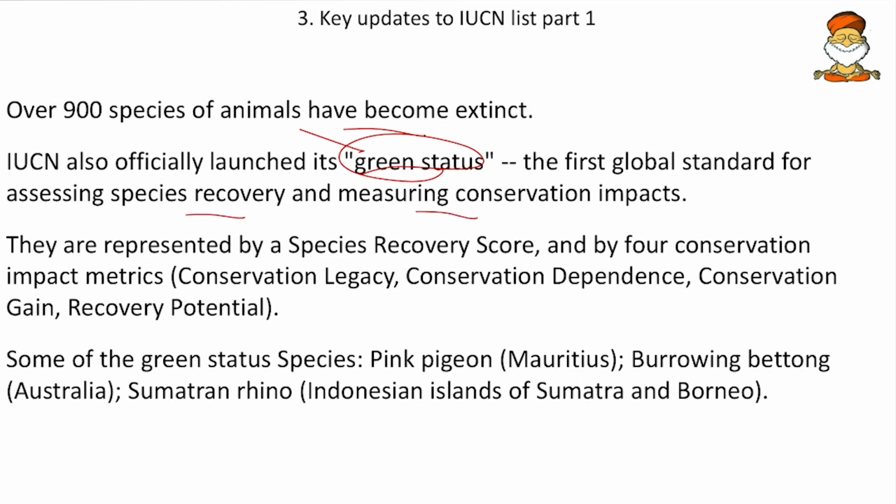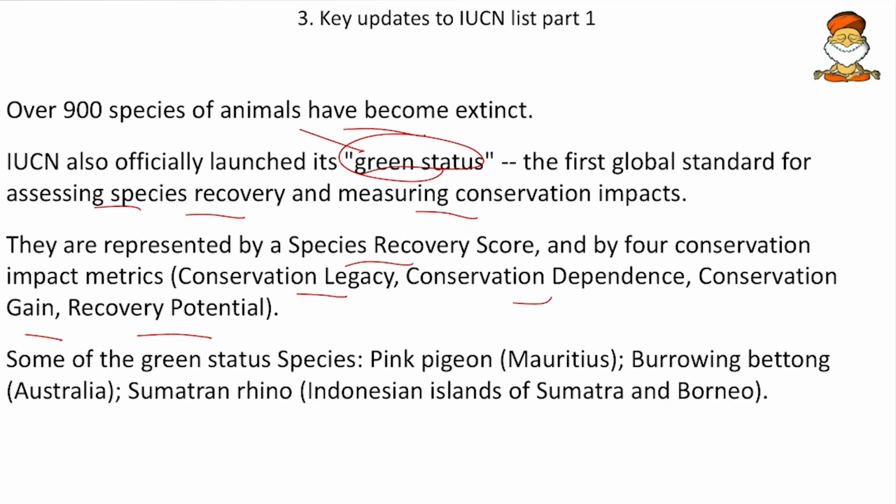Whichever species are recovering, from extinct to vulnerable and from vulnerable to near threatened, that is also being recognized. They are represented by a species recovery score and by 4 conservation metrics, that is conservation legacy, conservation dependence, conservation gain, and recovery potential. So these are the parameters on which a Green Status is given.